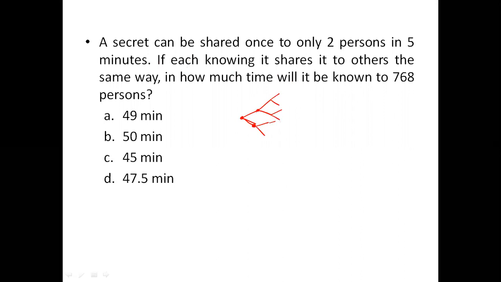This is simple compounding, nothing else. This is what we call compounding, or we can call geometric progression. Very simple thing where everything is getting multiplied. So by the time first 5 minutes are over, two members will know. Next 5 minutes, two members will tell to two members. Next 5 minutes, each will go, because everything is becoming two.